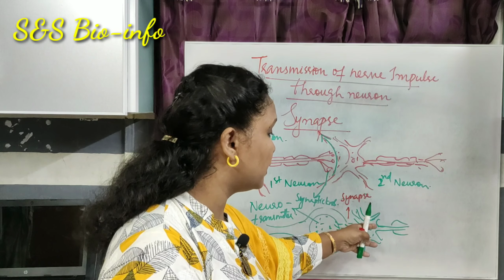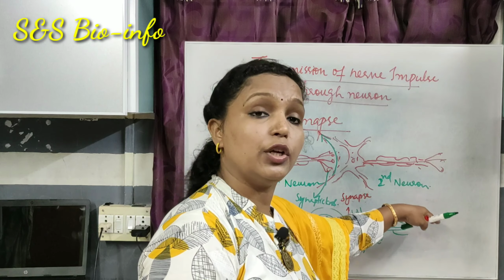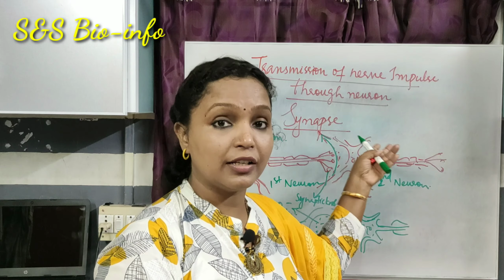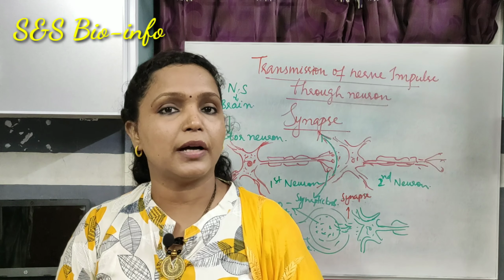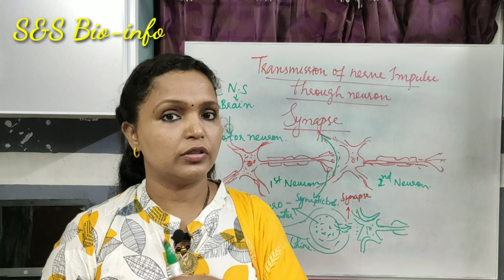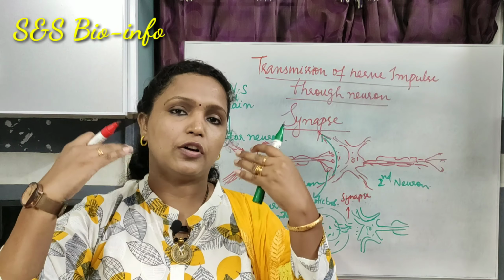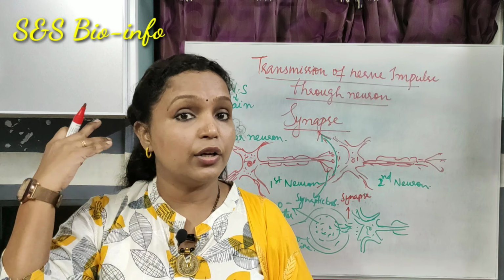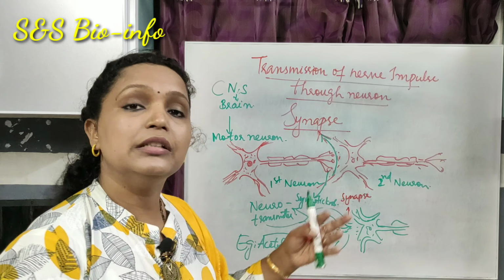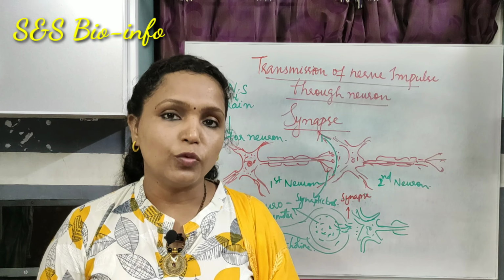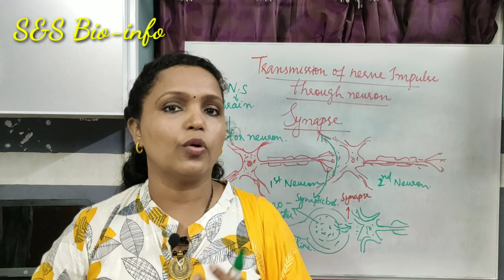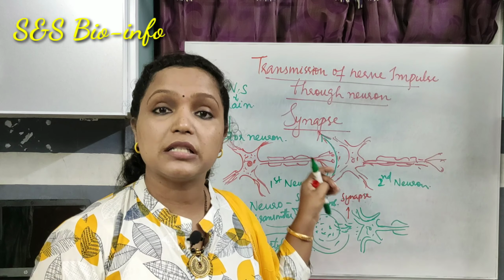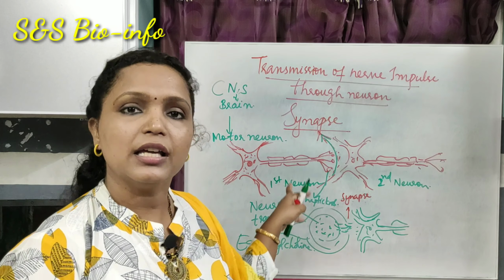Again it propagates from the dendrites to the cell body, then to the axon, then to the axonites, again to the synapse, then the neurotransmitter is released over there, then again it is received by the dendrites, then cell body to axon. This cycle repeats throughout the length of the nervous system. That means it connects the body parts with the brain and also with the sense organs. So this is the way the body parts show movement according to the thought or according to the stimulus. So this is known as nerve impulse transmission that is done by synapse.